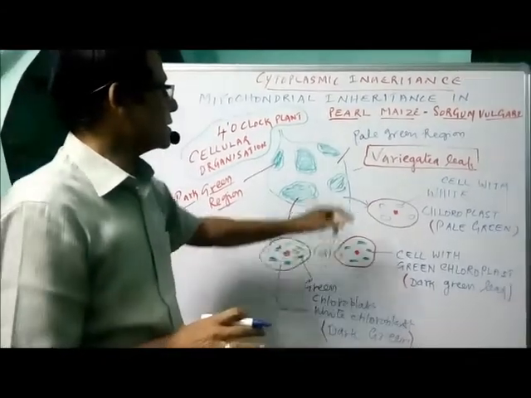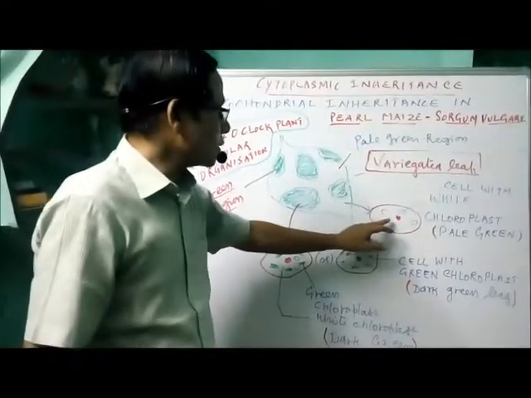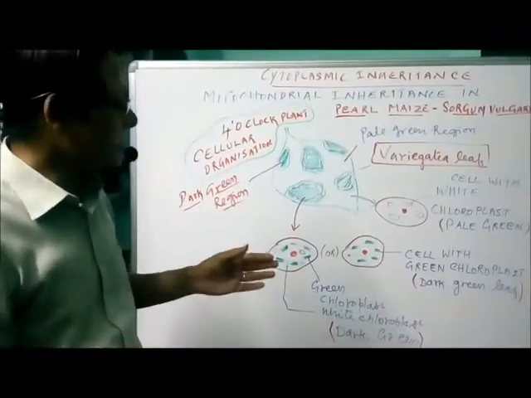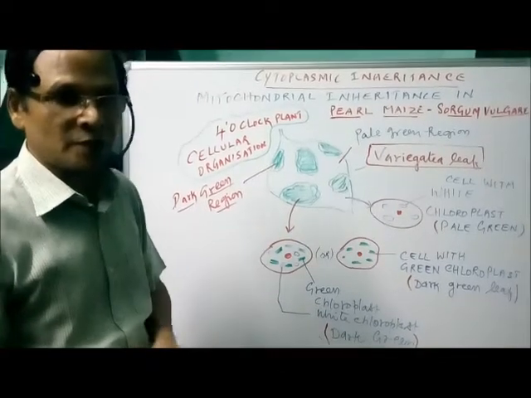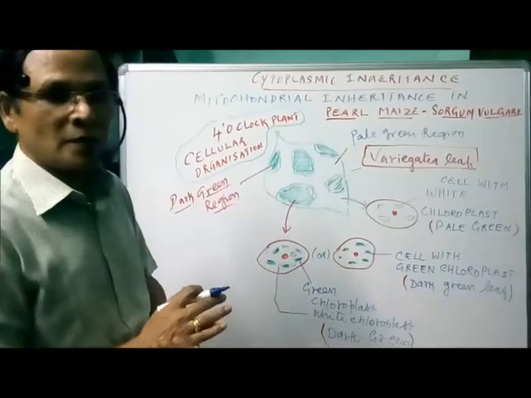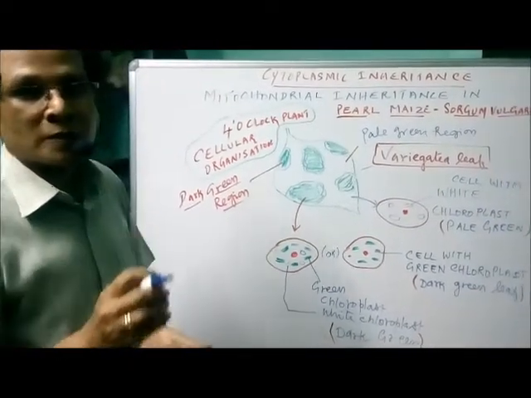If you take the pale green region, the cells show only white chloroplast. That is why that region is pale green in color. This is the cellular organization of the four o'clock plant regarding cytoplasmic inheritance, the chloroplast inheritance.